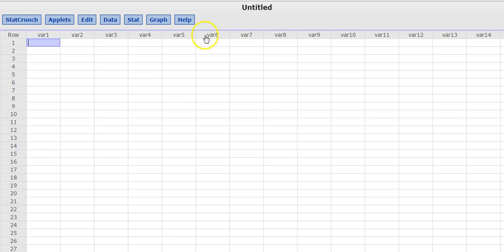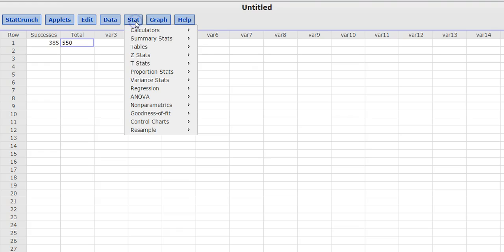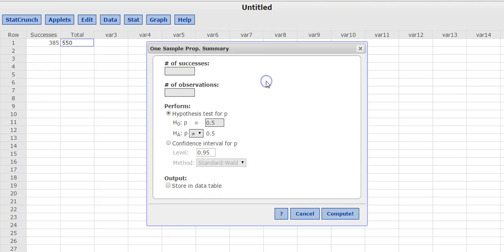So I'm just going to write here in this first column our successes, and that's 385, and then in our second column, our total of companies surveyed, which was 550. So we go up to Stat, Proportion Stats, One Sample. And I'm going to choose With Summary. If you had a whole set of raw data, you would choose With Data, but we're going to choose Summary.